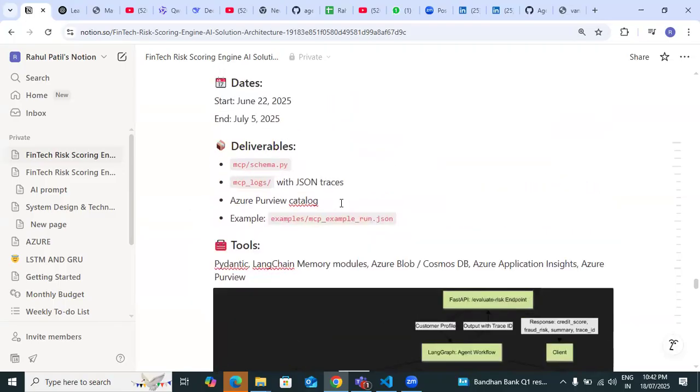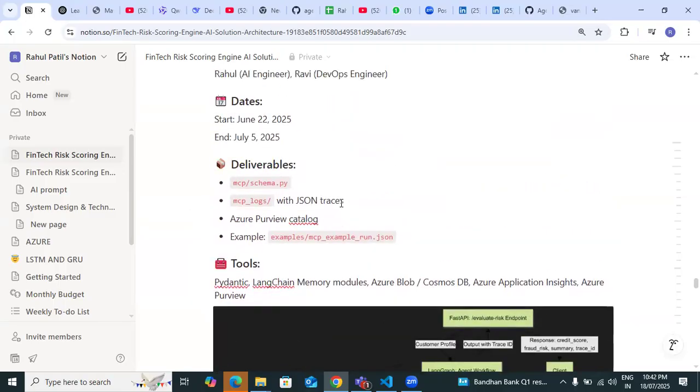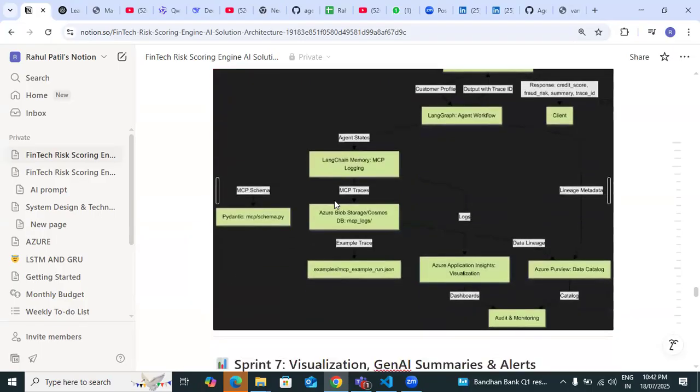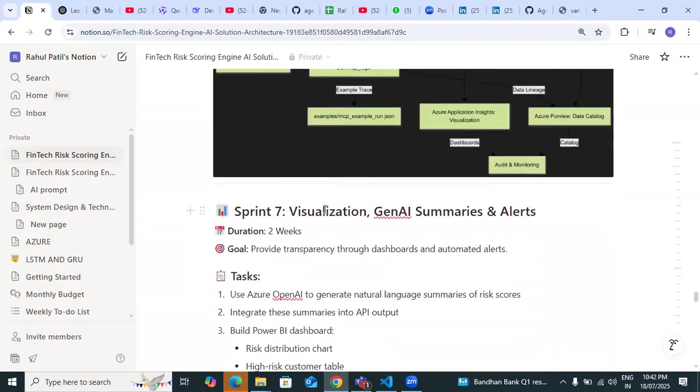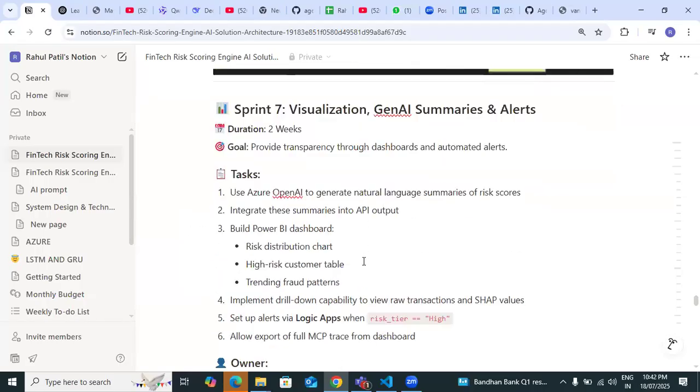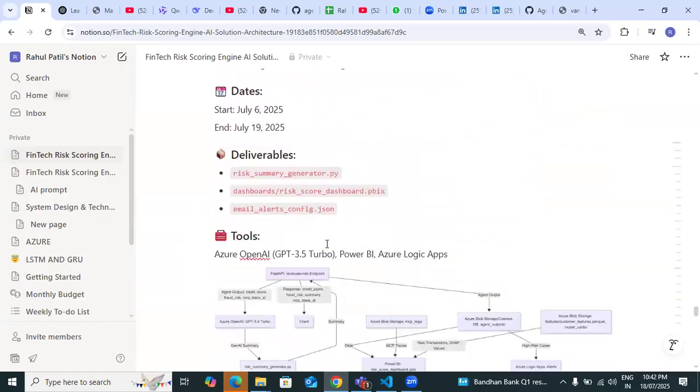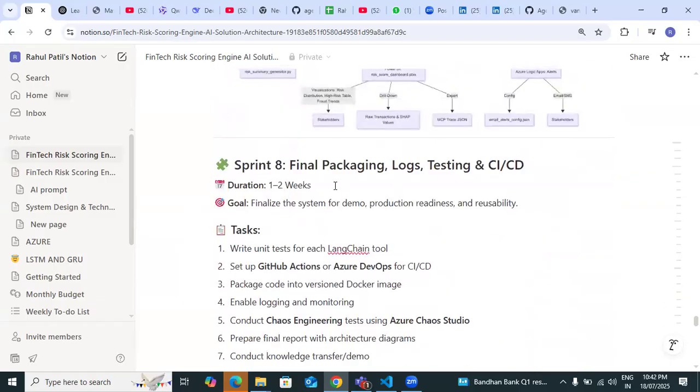It remembers the last interaction also and gives the output with the help of memory. And visualization: here, with the help of Power BI, I am going to visualize the data, and afterward is final packaging, CI testing, and CI/CD integration.